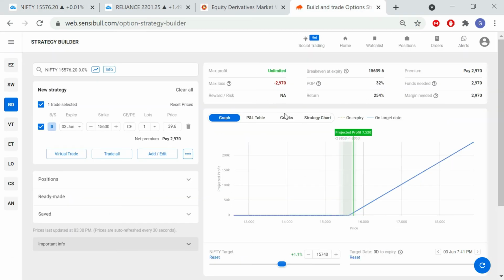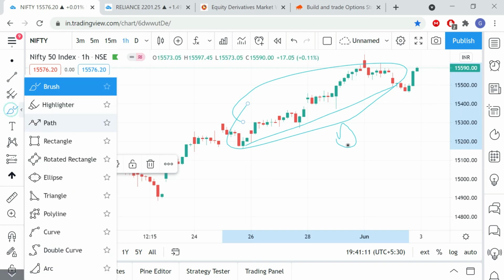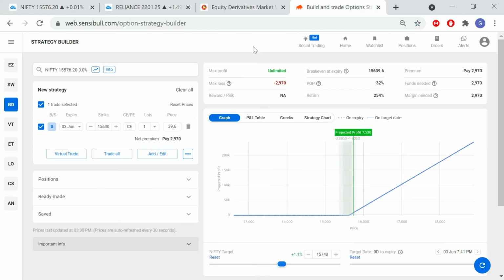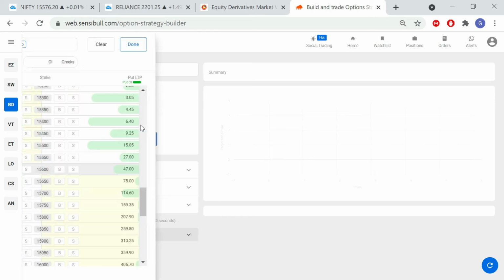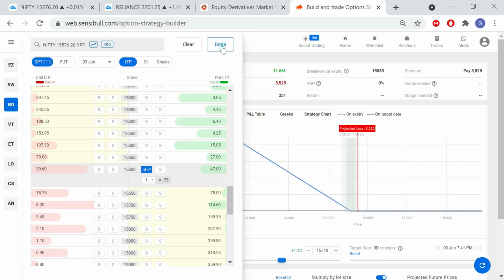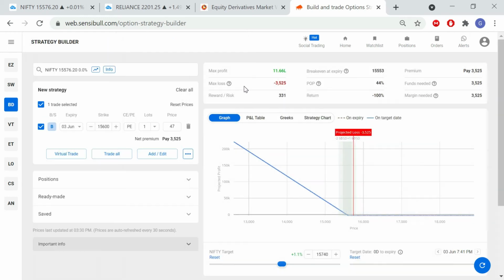This is very simple. Now, the next question is, what is a put option? It is the same as a call option, but you're predicting that Nifty will go down from here. So if Nifty goes down, you have the option to buy a put option. Let me give you an example. Suppose you think Nifty will go down in coming days, so you are buying a put option here. The premium is trading around 47 rupees. You bought a put option, and the maximum loss is 3,525.